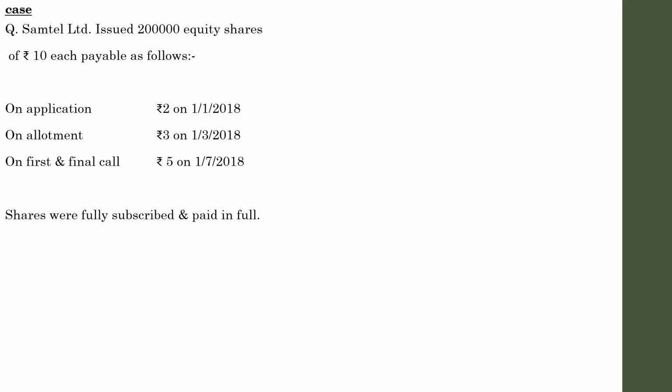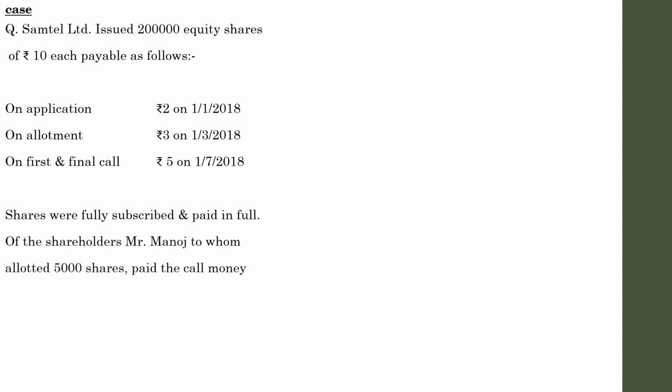Shares were fully subscribed and paid in full. That means there were no arrears, that is, calls in arrears was not there. Out of the shareholders, Mr. Manoj, to whom 5,000 shares were allotted, paid the call money along with the allotment. So there is calls in advance, and interest on calls in advance should be given at 6%. Pass the necessary journal entries. So this is almost like the case which we have discussed.